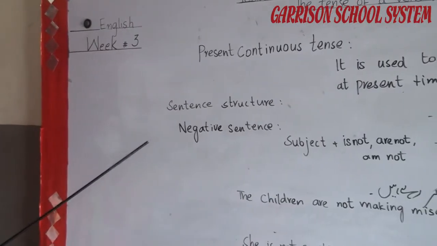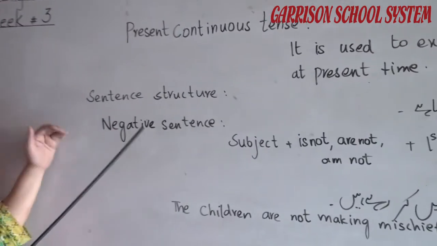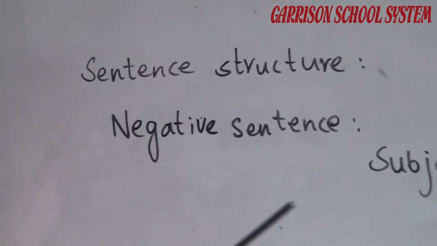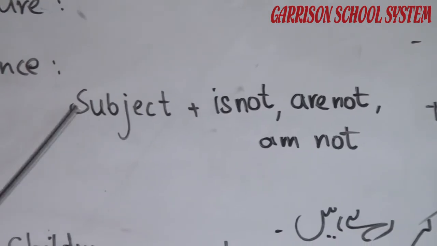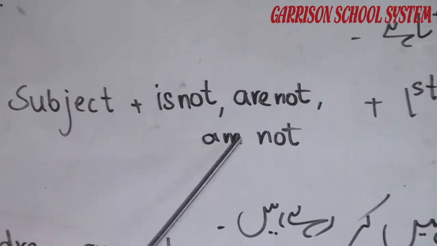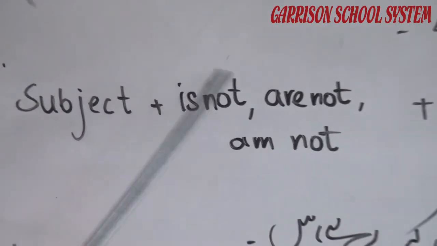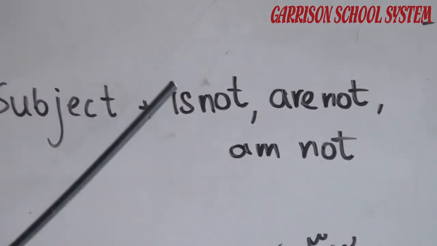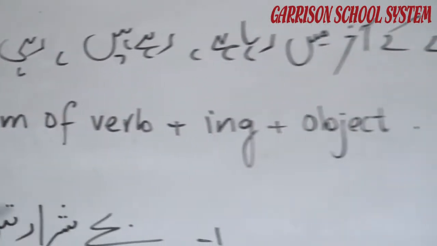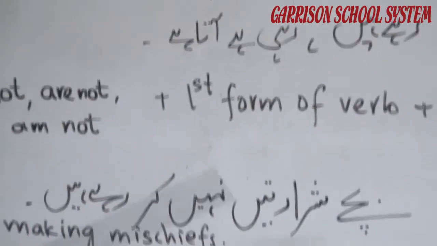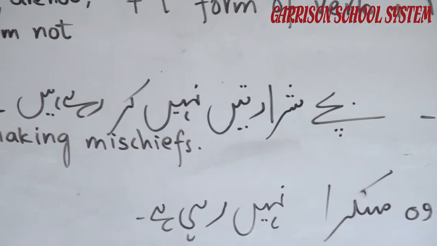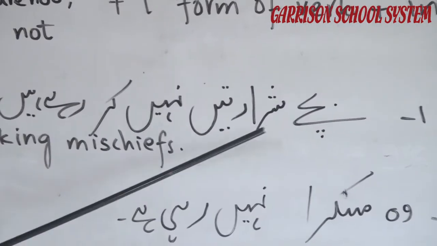Now coming to the negative sentences, look at the sentence structure. Negative sentences are those sentences in which not is added after the helping verb. Look at the sentence structure: subject plus is not, are not, am not. These are the helping verbs is, are, am used in the present continuous tense, plus first form of verb plus ing plus object. It is the same as the previous one, but not is added after the helping verb. Look at the examples given to you.